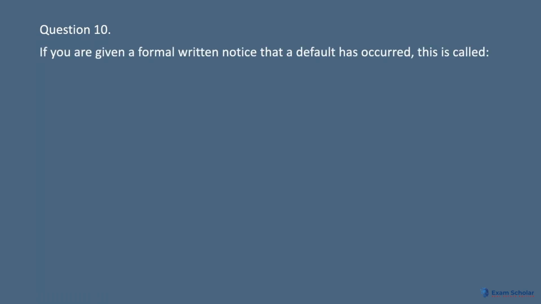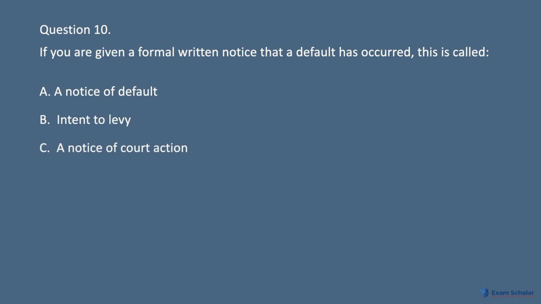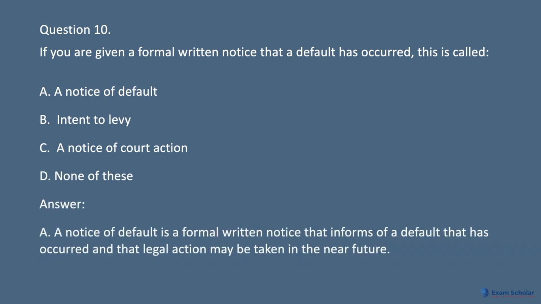Question 10. If you are given a formal written notice that a default has occurred, this is called: A. A notice of default. B. Intent to levy. C. A notice of court action. D. None of these. Answer: A. A notice of default is a formal written notice that informs of a default that has occurred and that legal action may be taken in the near future.